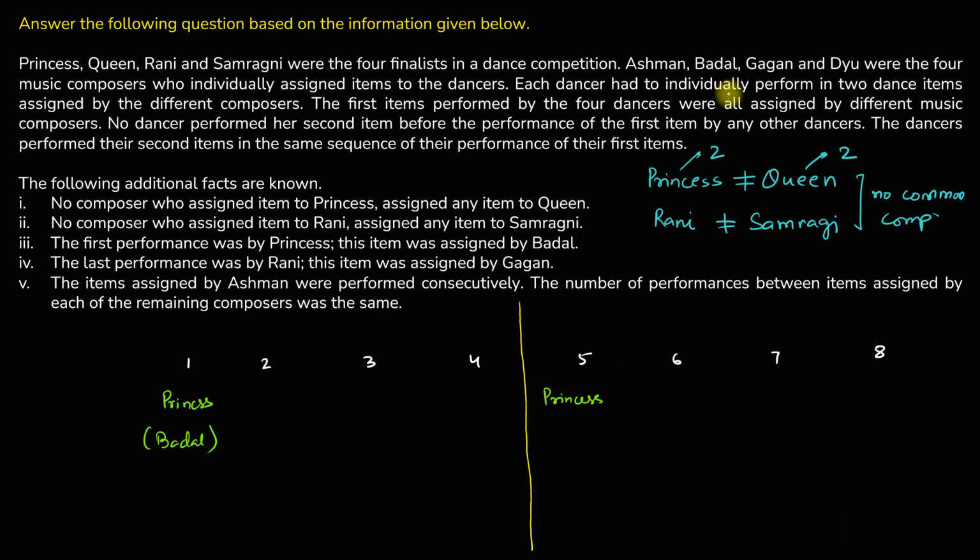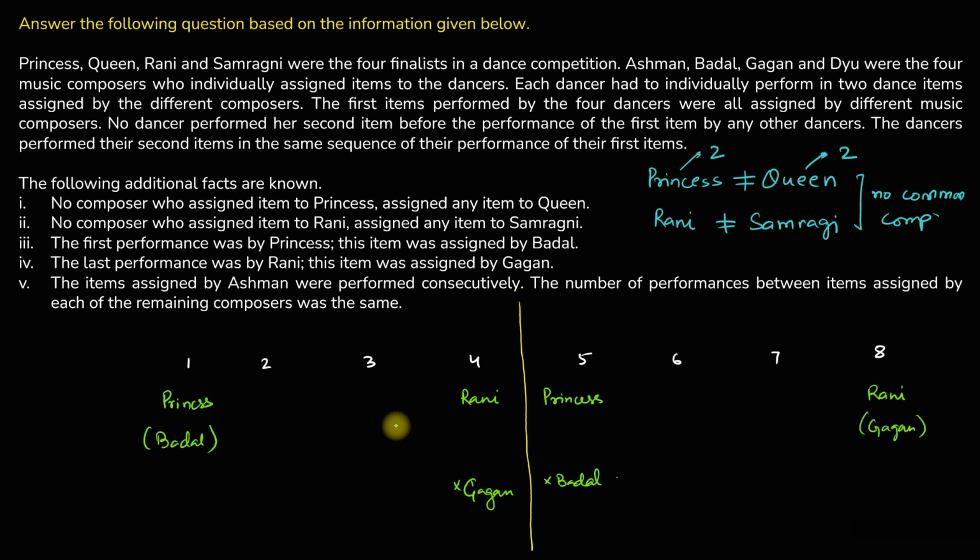Each dancer is assigned 2 items by different composers, so this will definitely not be Badal. The last performance, the 8th, was by Rani and was assigned by Gagan. That means the 4th performance will also be by Rani, but this will definitely not be by Gagan.